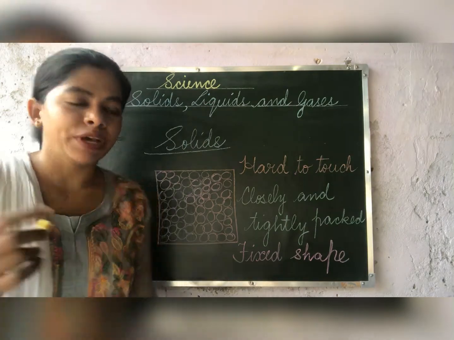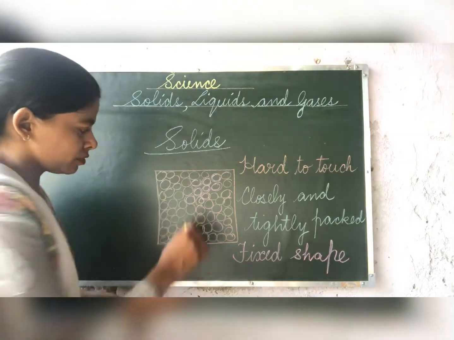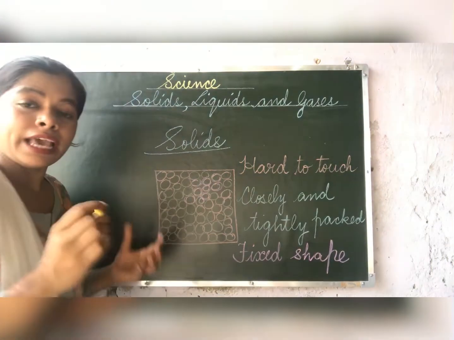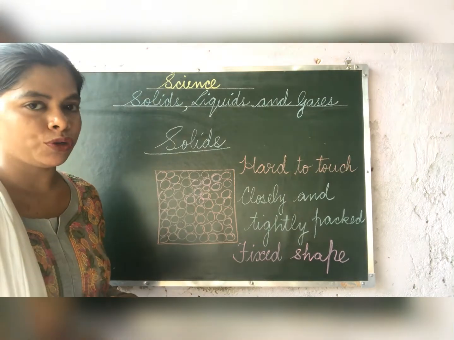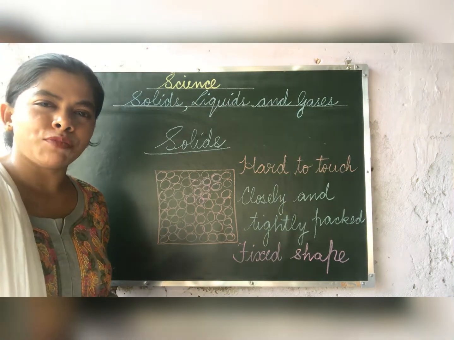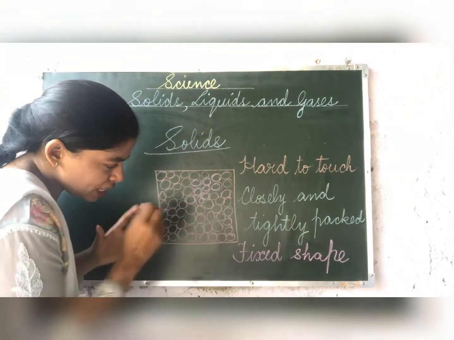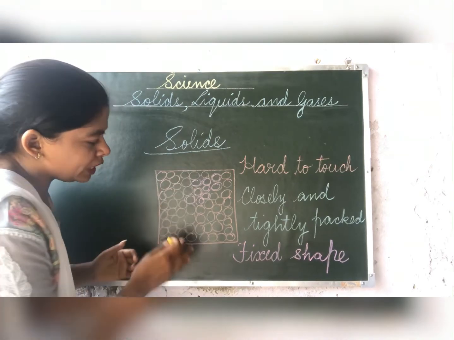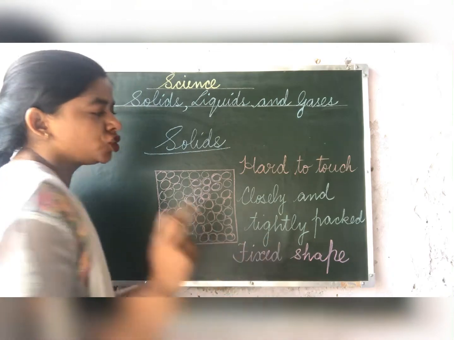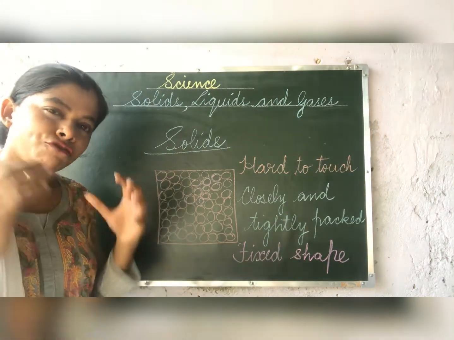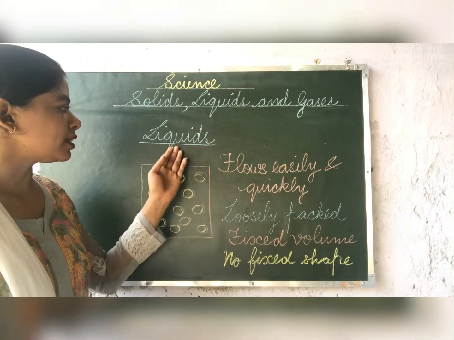Why children? Because the molecules in solid are closely and tightly packed. These are the molecules. What are molecules, children? As I have told you in the beginning, matter is made up of very tiny particles and they are called molecules. They are closely packed and there is no space between the molecules. And children, solid has fixed shape also.